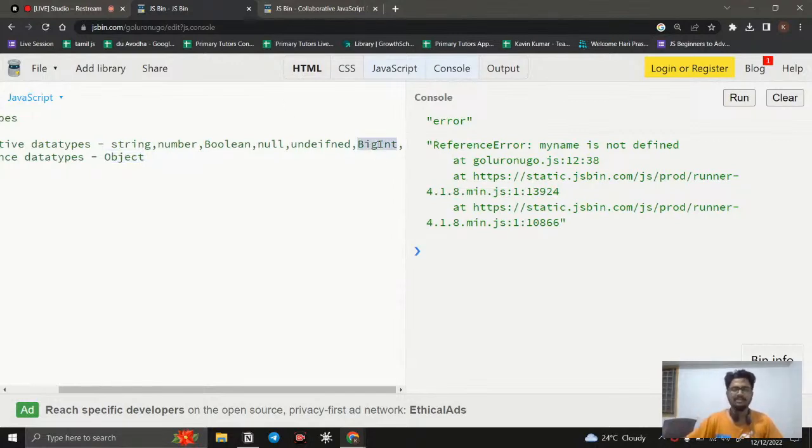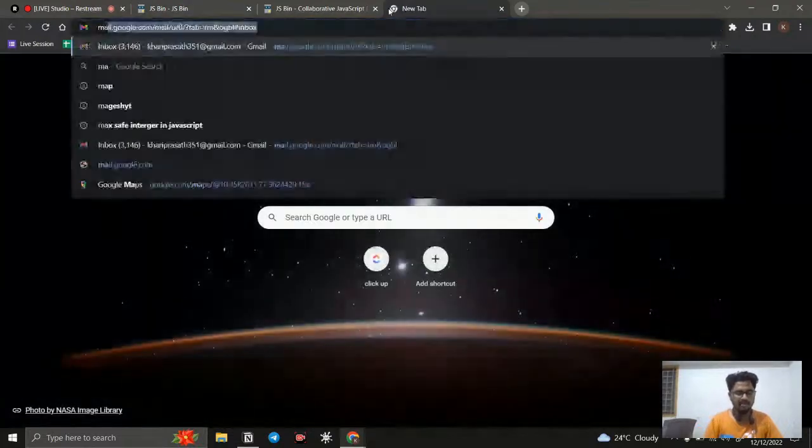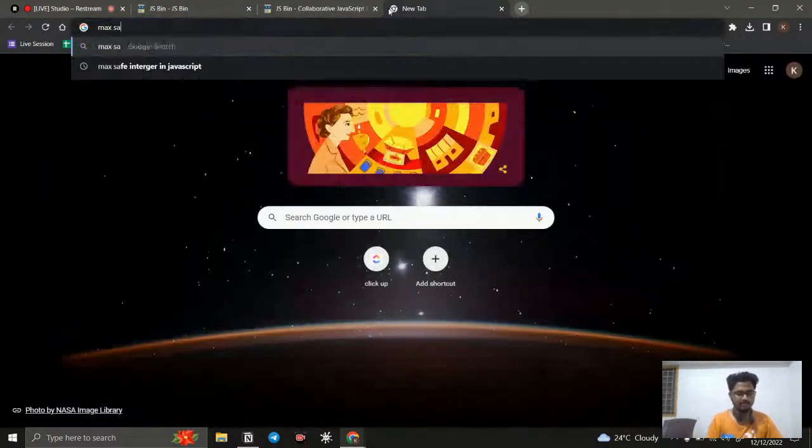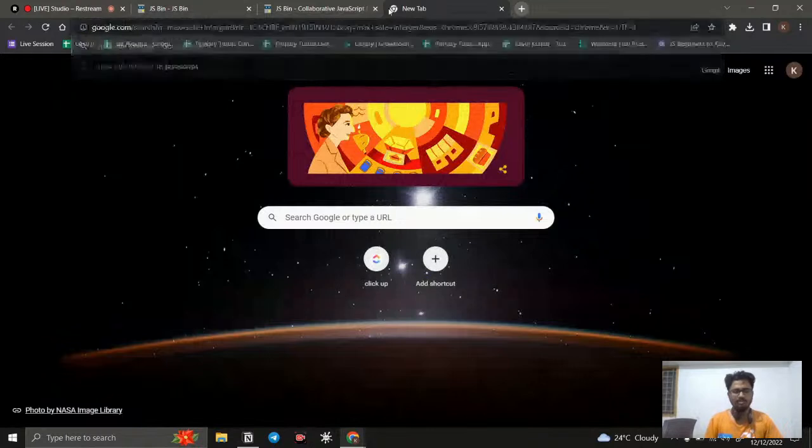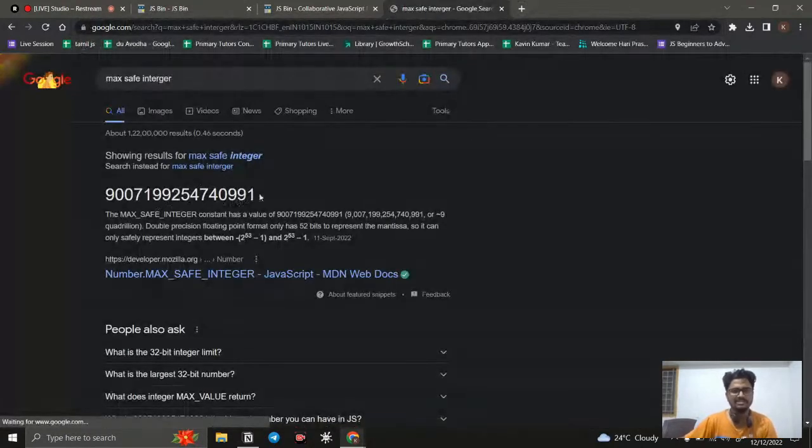So what is meant by BigInt? BigInt is also not that much important. BigInt is nothing but big integers. In JavaScript we have something called the maximum safe integer. So what does that mean? It means how many values a memory can hold. If you go to Google and search max safe integer, you will get it on MDN. Yeah, this is the max safe integer for JavaScript.